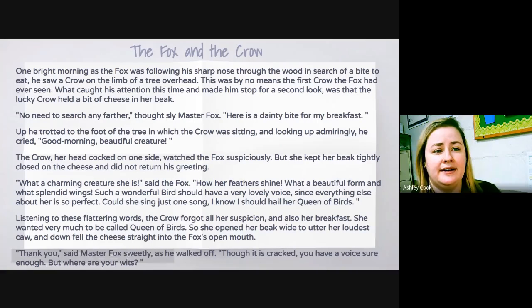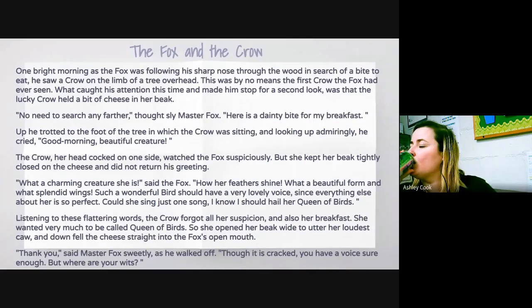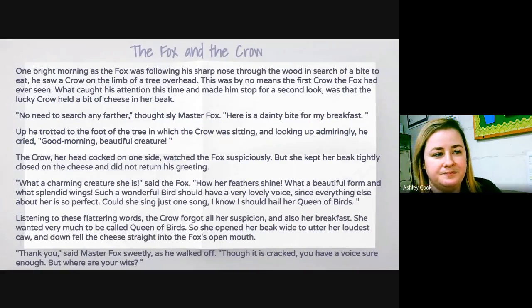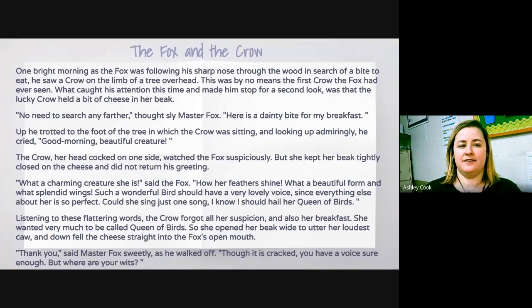So we have our story. It's called The Fox and the Crow. One bright morning, as the fox was following his sharp nose through the wood in search of a bite to eat, he saw a crow on the limb of a tree overhead. This was by no means the first crow the fox had ever seen. What caught his attention this time and made him stop for a second look was that the lucky crow held a bit of cheese in her beak. No need to search any farther, thought sly Master Fox. Here's a dainty bite for my breakfast.